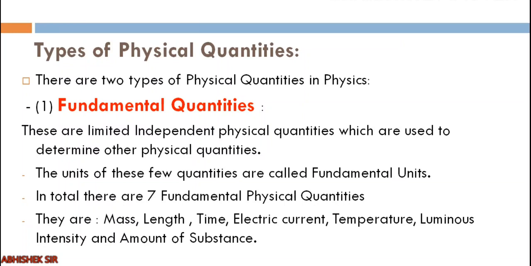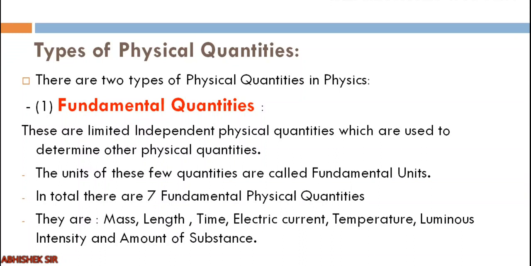Now, there are two types of physical quantities in physics. One is fundamental, the other is derived. So we'll start with fundamental. There are limited independent physical quantities which are used to determine other physical quantities. That is why we call them independent, right? They are very limited, they are very few. They are the most basic things upon which we derive other physical quantities. That is why they are known as fundamental.